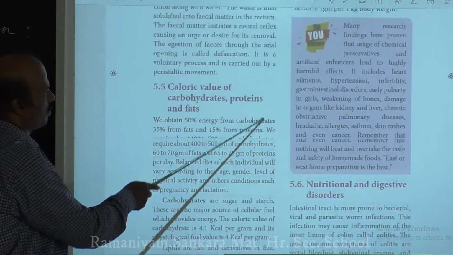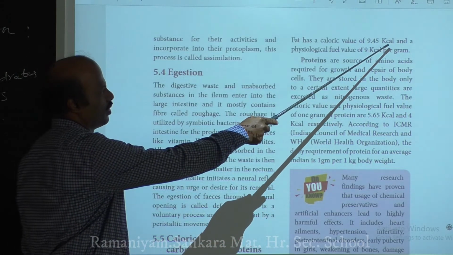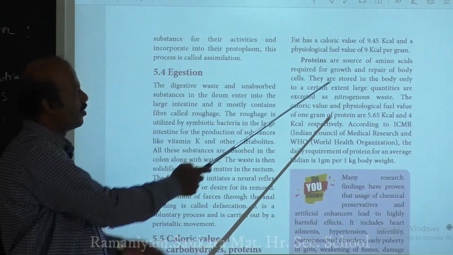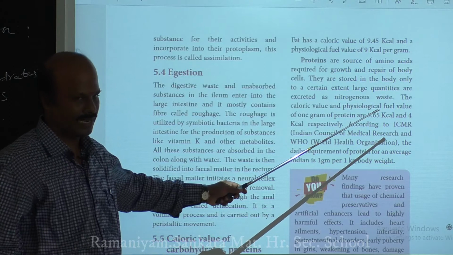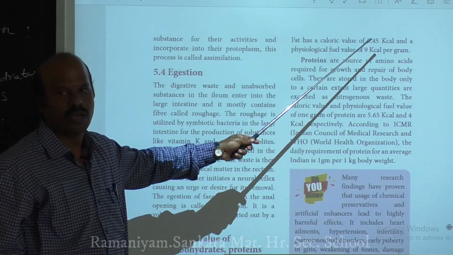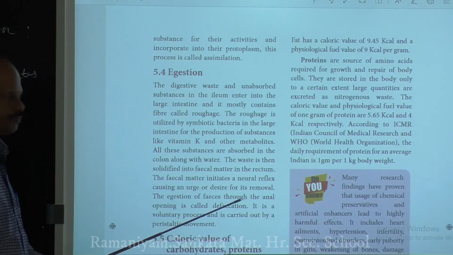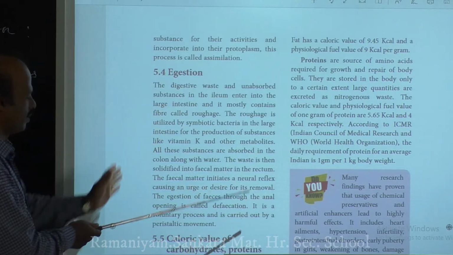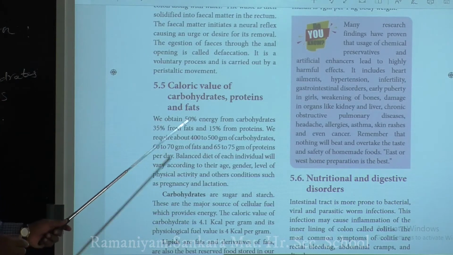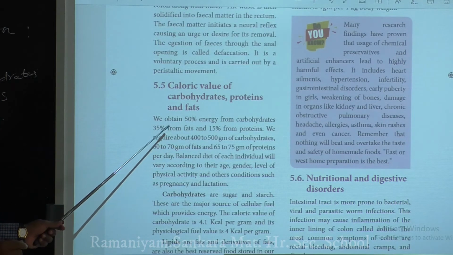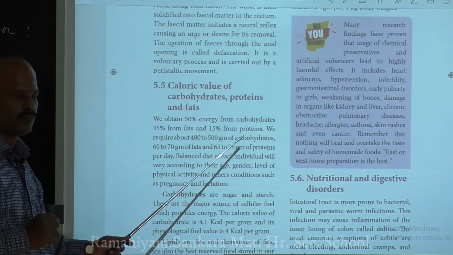The calorific value of lipids is 9.45 kilocalorie per gram. Proteins produce 5.65 kilocalorie per gram. So basically, lipids produce a higher calorific value than carbohydrates, right? That's all about calorific value. You don't need to understand more than this. Basically, about 50% of energy is produced by carbohydrate, 35% of energy is produced from fat, and the rest you get from the proteins.